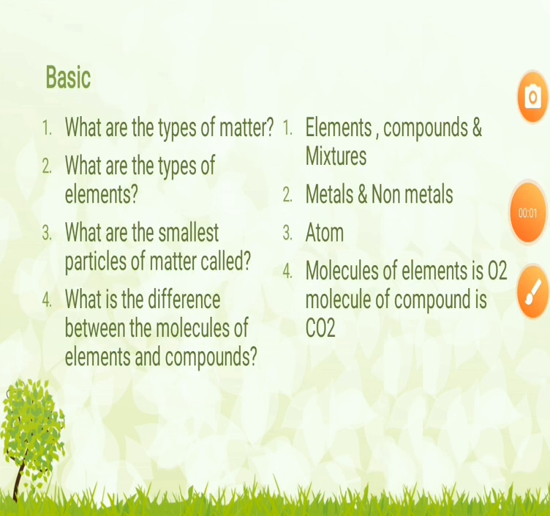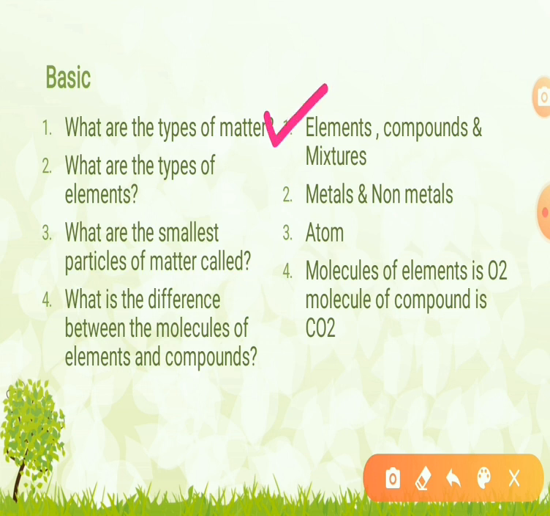The basics of this topic is what are the types of matter. Matter is classified as elements, compounds, and mixtures. So what is an element? An element is a pure substance, and in other words, it cannot be broken down into simpler forms by any physical or chemical means, as it consists of only one type of atom, that is, it has the same number of protons in it.